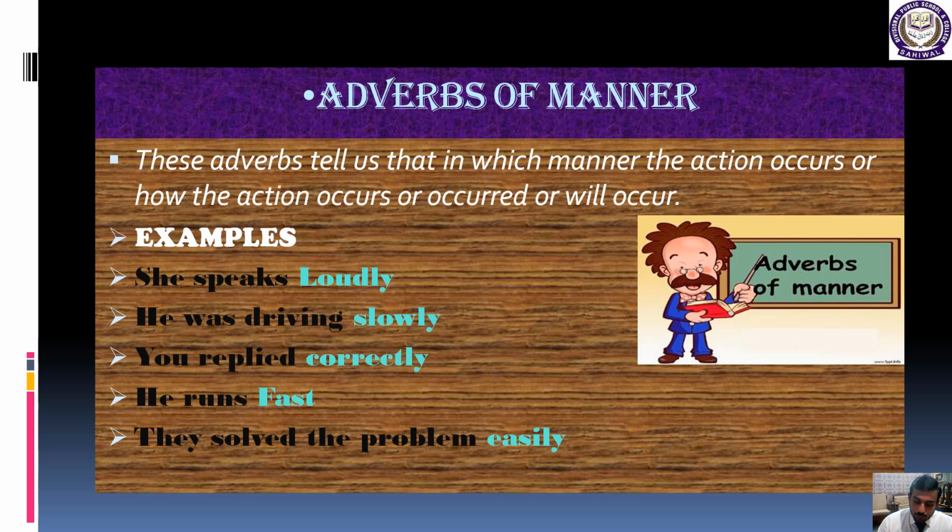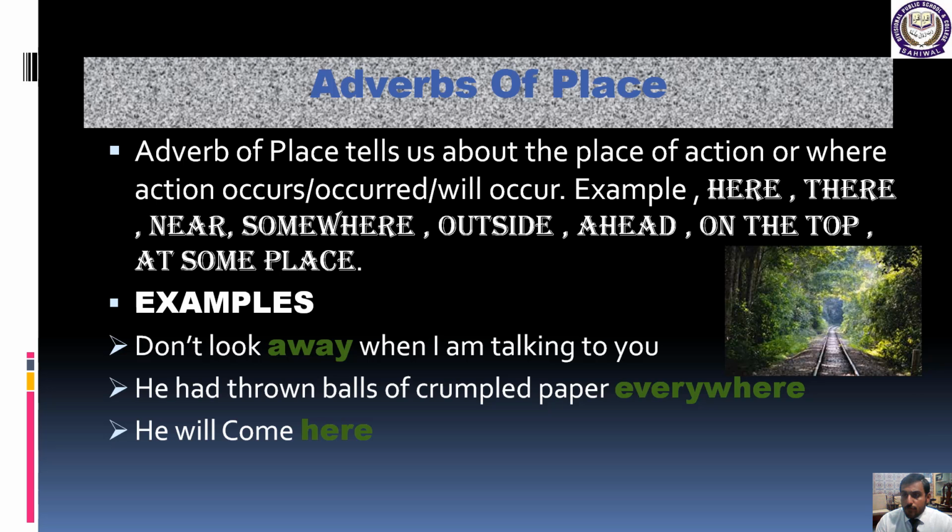Okay, good. Now students, we will jump to our next kind, and that is the adverbs of place. I hope that through the word place you can easily understand what type of thing we are going to discuss in this kind of adverb. Here in this slide, as you can see in front of you, adverbs of place tell us about the place of action, or where the action occurred or will occur.